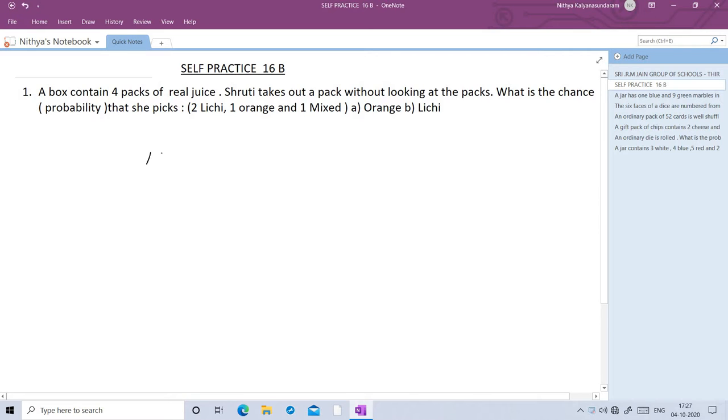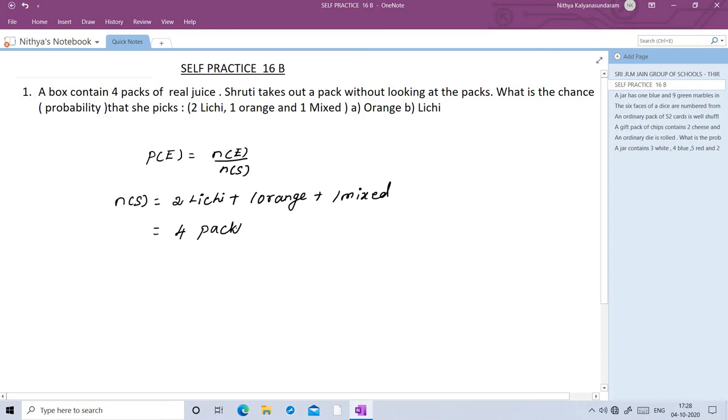So probability of event P of E is equal to N of E by N of S. N of S is the total number of juice packets. N of S is equal to 2 lychee plus 1 orange plus 1 mixed. So totally 2 plus 1 plus 1 is 4 packets.